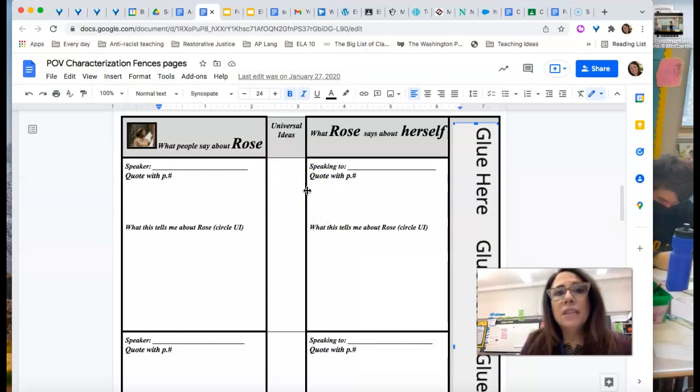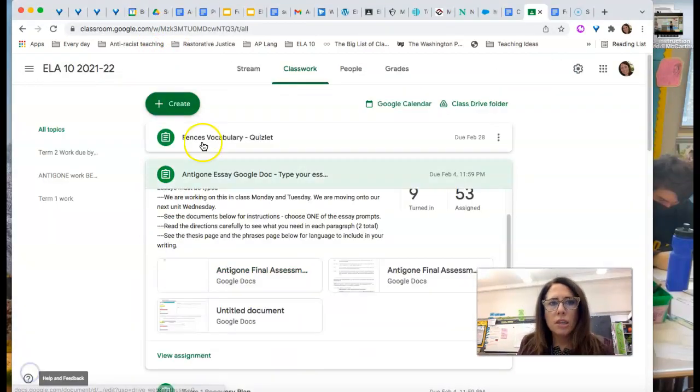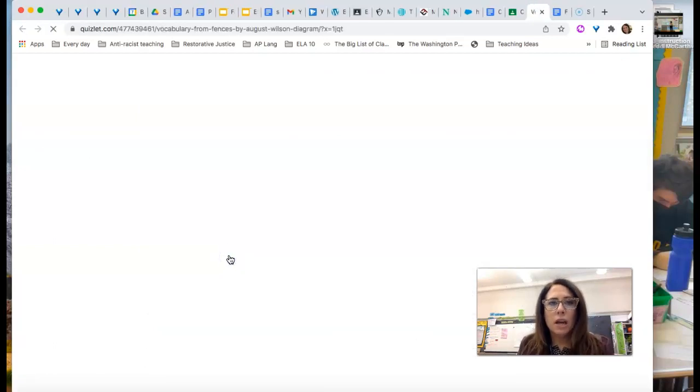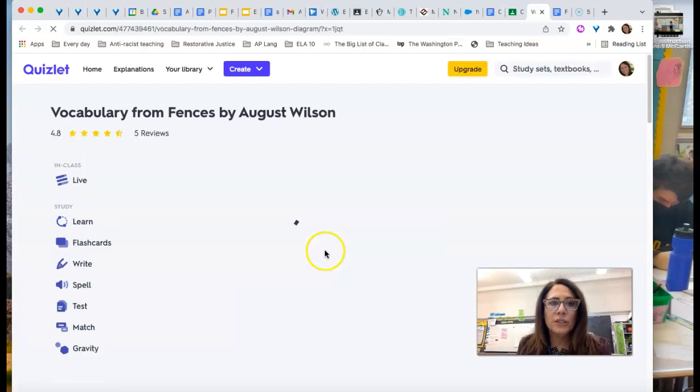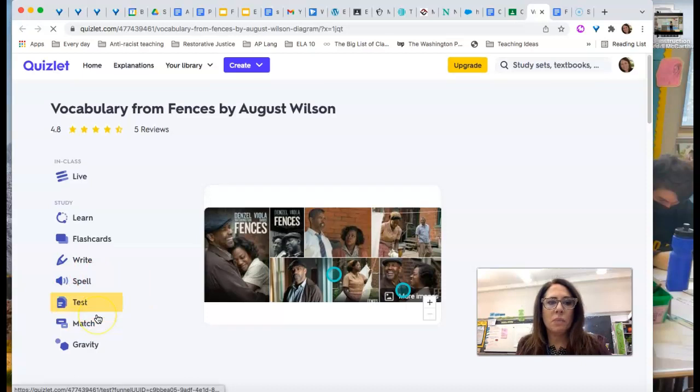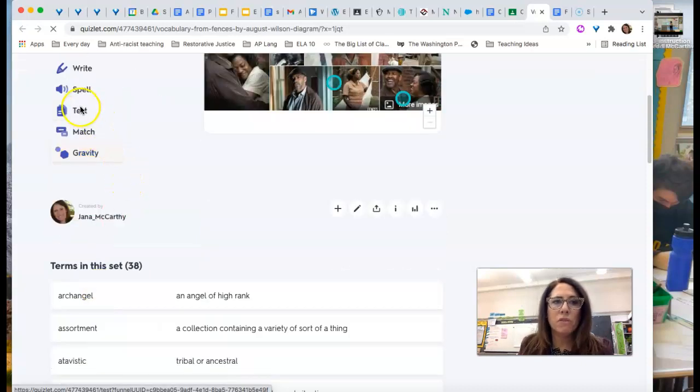So this is work that will be due in a couple of weeks, and if you're at home, you want to jump into the reading and start doing this. We also have a vocabulary list that we need to work on. The vocabulary list is 38 words, and I have included our Quizlet. The expectation is that you do go in and you're working on, I like these three at the bottom in case you haven't used Quizlet before.